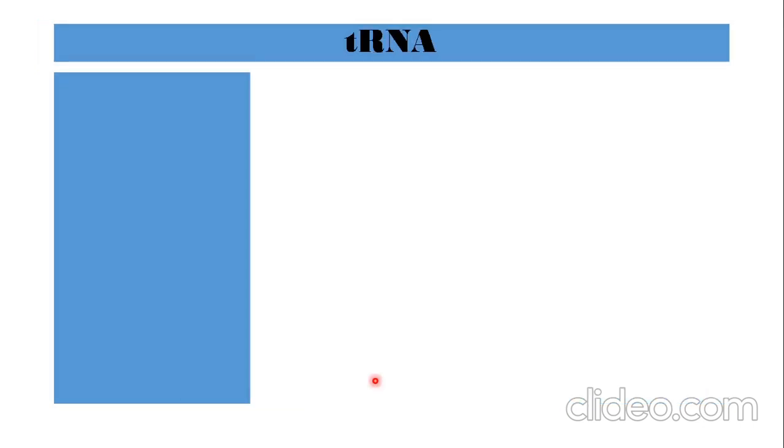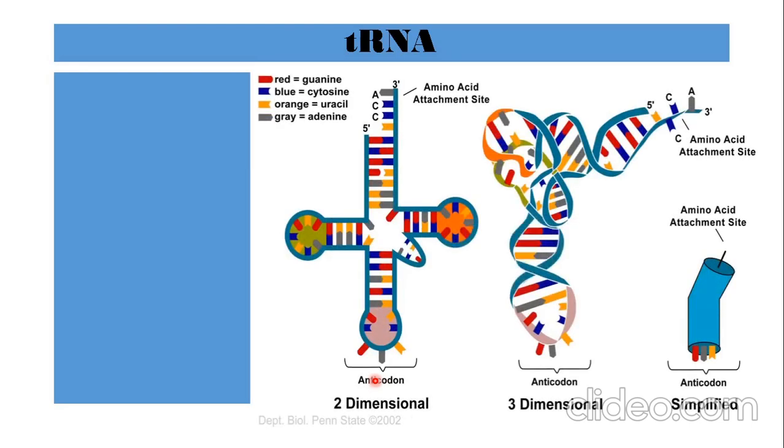Now we come to transfer RNA. What is transfer RNA? Transfer RNA is a molecule of ribonucleic acid whose structure is single-stranded, quite like other RNAs, but it folds upon itself. You can see here a 3-dimensional view; in reality, it appears in this manner. It folds upon itself in such a manner that it seems double-stranded, but actually it is not.